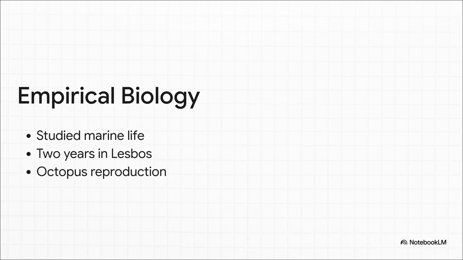Amazingly, he even correctly identified and described the reproductive hectocotylus arm of the octopus. I mean, it is genuinely wild to think that someone in the 4th century BC was out in a lagoon doing systematic marine biology, gathering data from fishermen and travelers, just completely creating a brand new scientific field from scratch.